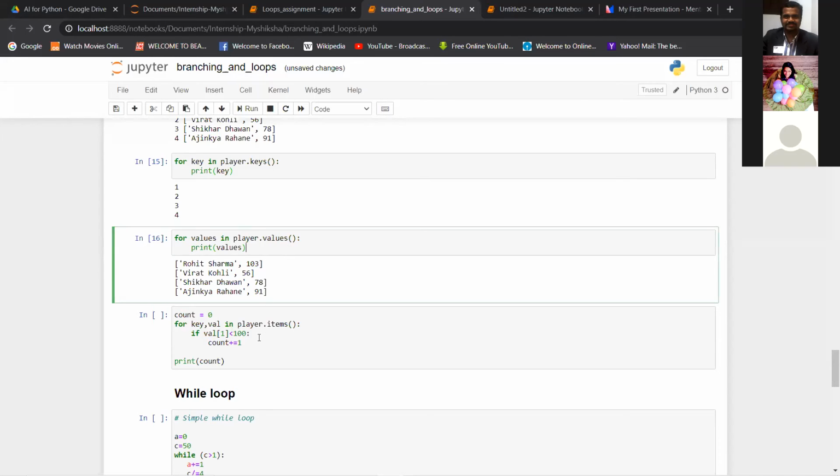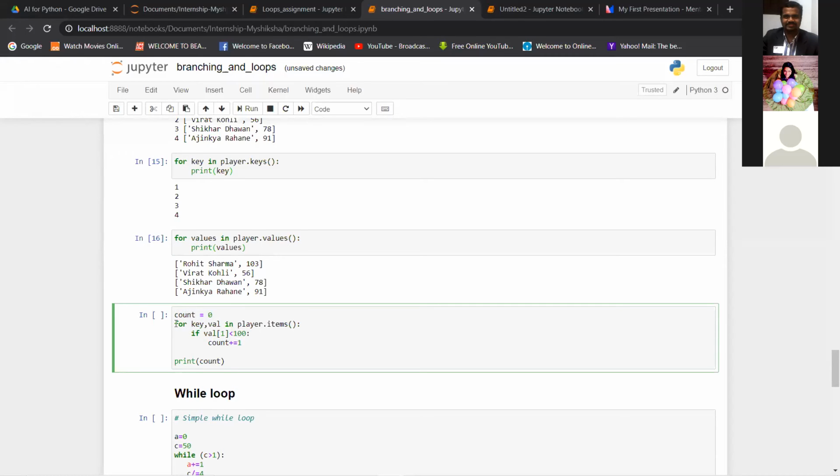Now a simple operation you can do in parallel. Count is assigned the number 0, and we will add to it.